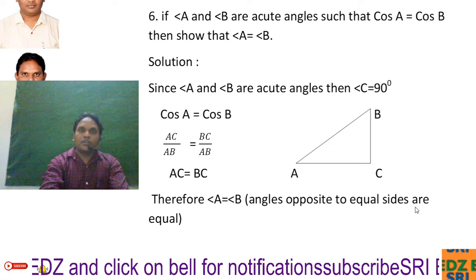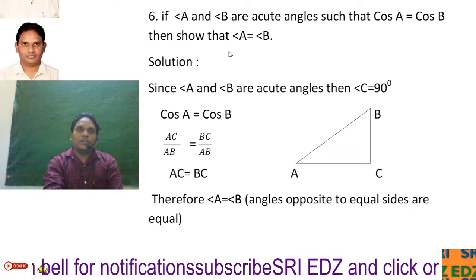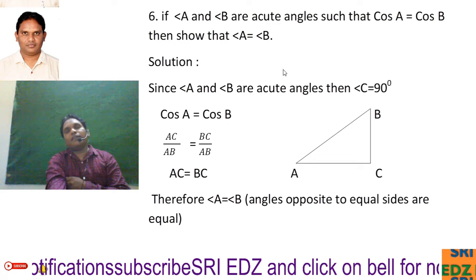In the sixth question we have here, if angle A and angle B are acute angles such that cos A is equal to cos B, then show that angle A is equal to angle B. So here angle A and angle B are both acute angles, and that means we can have C as 90 degrees. So AB is hypotenuse and AC and BC are the other two sides. So now we have another property, that is cos A is equal to cos B as given. By using given we can find other.